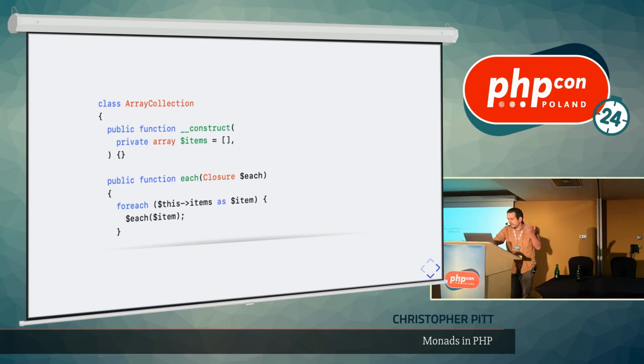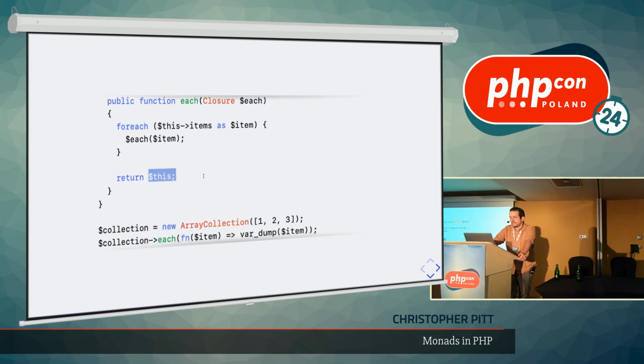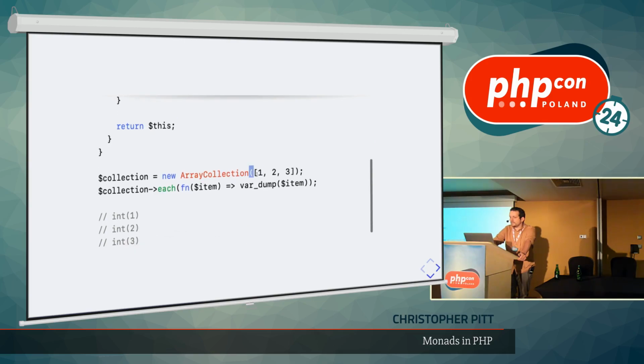Okay, cool. So how could we implement this, knowing that we have to obey those operations and rules? We can expect our optional array of items. We can have an each function that just loops over each item in the items property, and then we run that closure on each of them, being sure to return this. I think at this point we're not really concerned about mutation inside items, so it's okay to not have to do a new self here, but your mileage may vary. We can create a new instance of the array collection with some items, and on each of them, if we var dump, we're just going to get this response in the terminal.